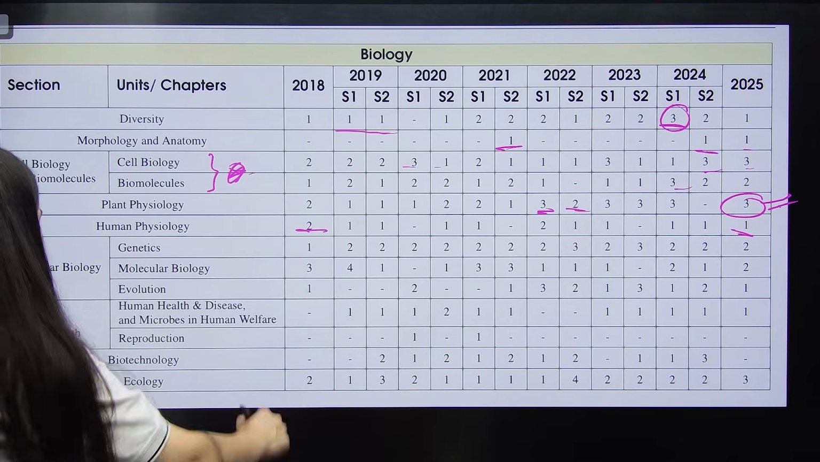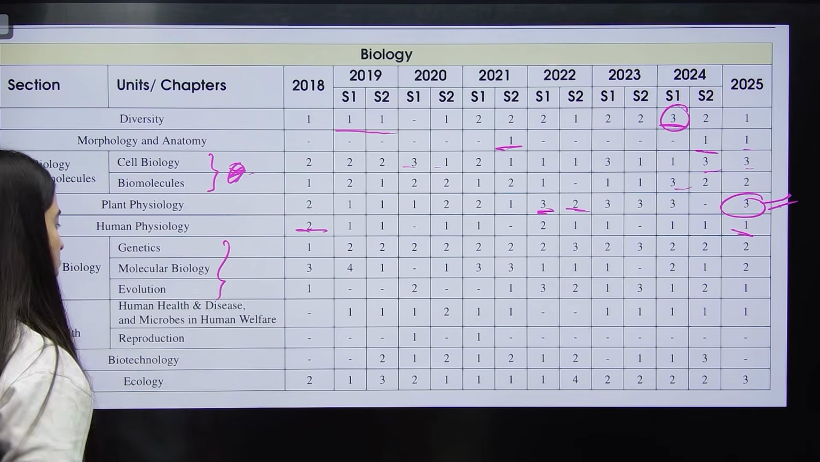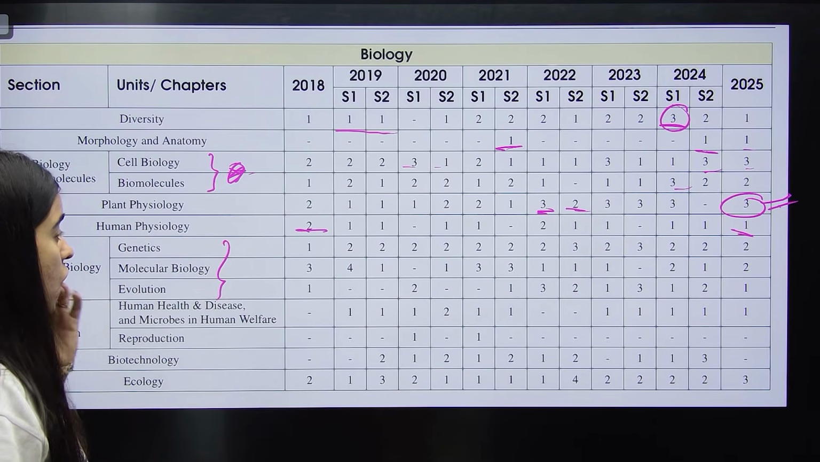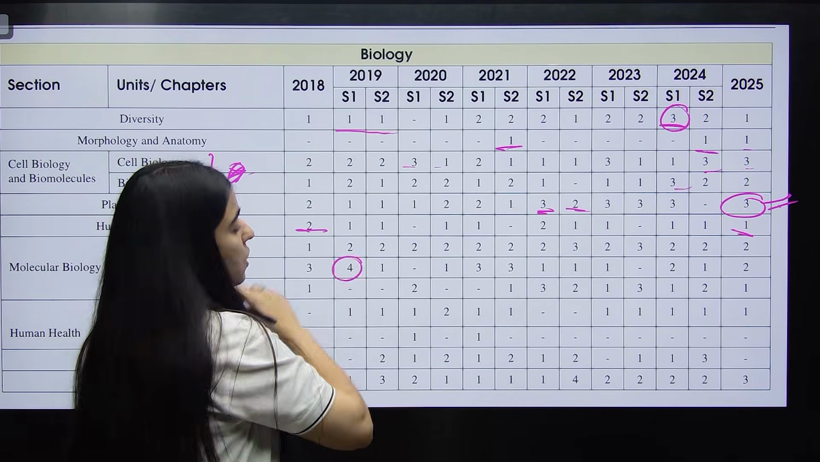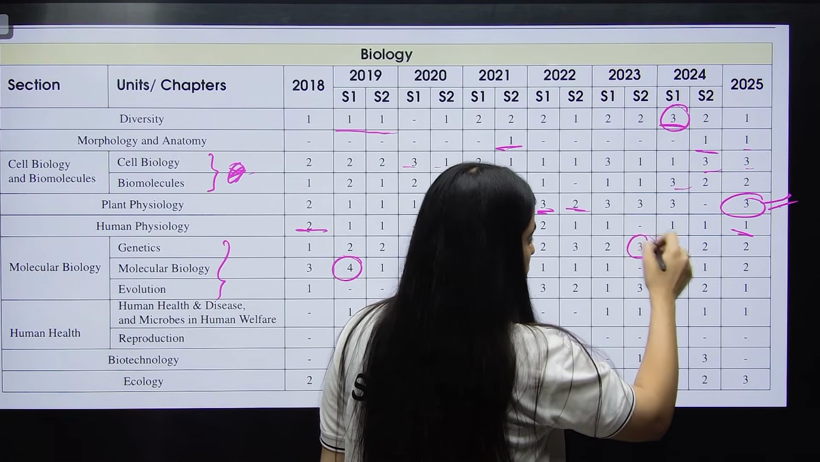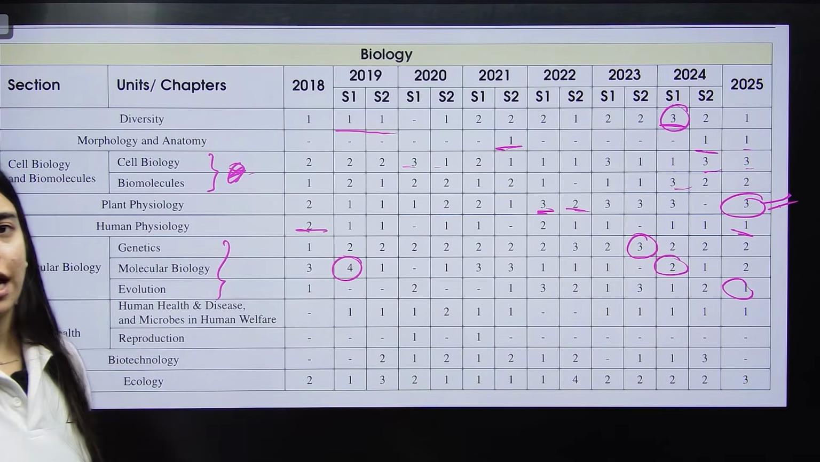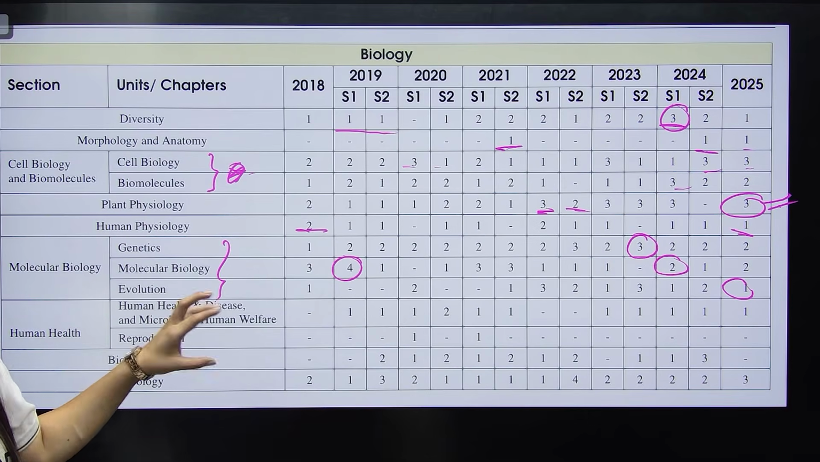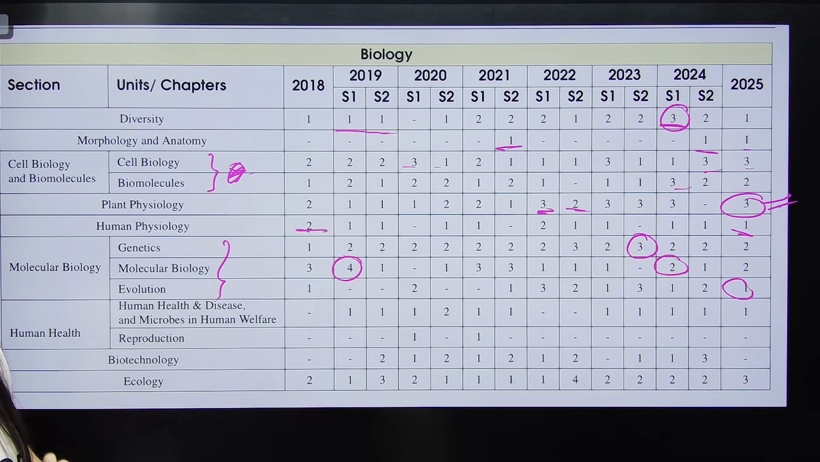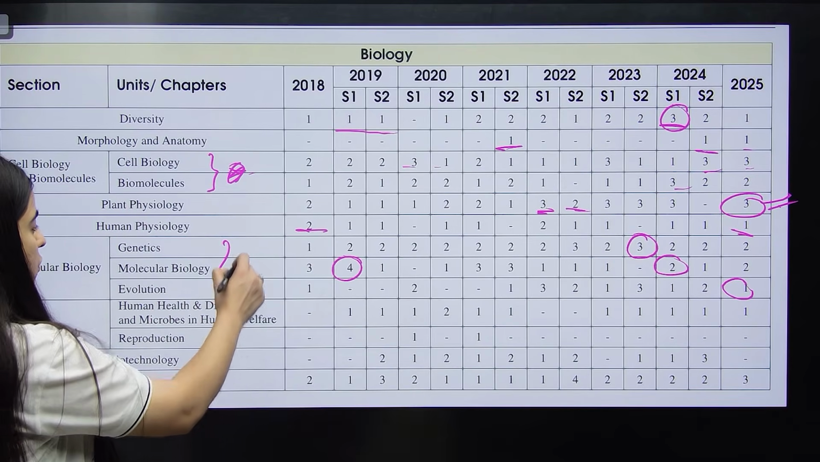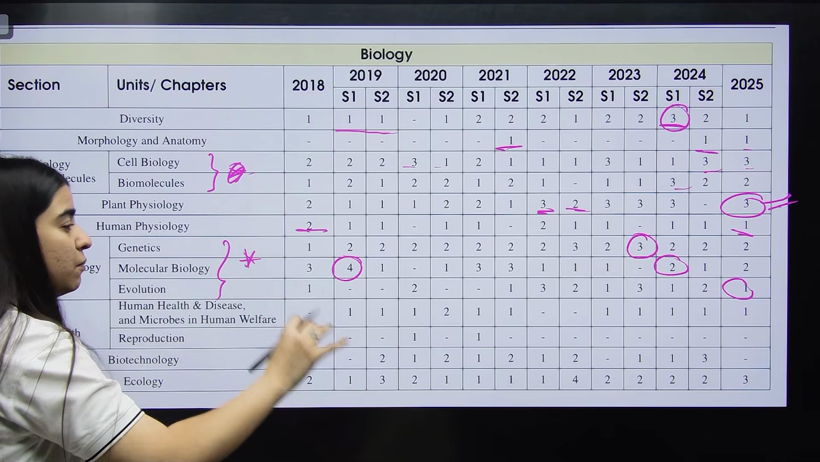Now let's talk about your entire genetics unit, your entire molecular biology unit. Sometimes 4 questions have been asked, there are 3 questions, there are 2 questions, there is 1 question. So every year you have questions from this unit, and this unit is actually very important. Do not skip this unit, never ever skip this unit.